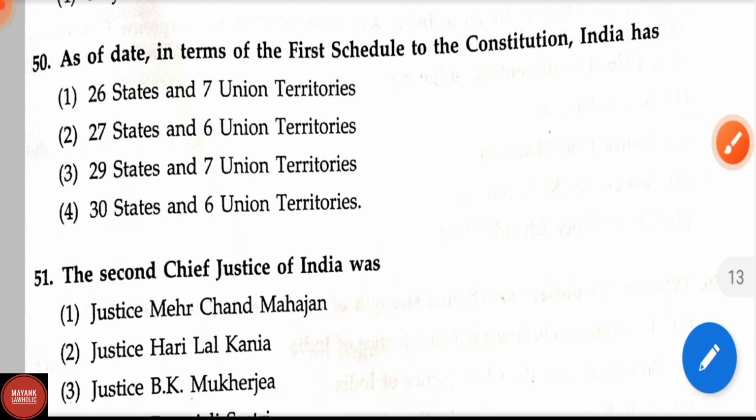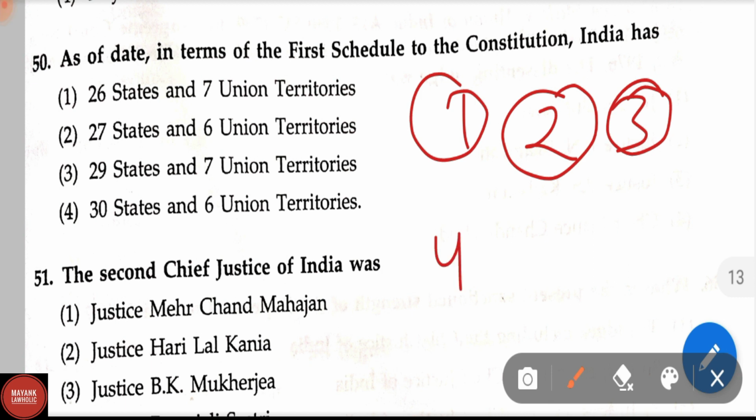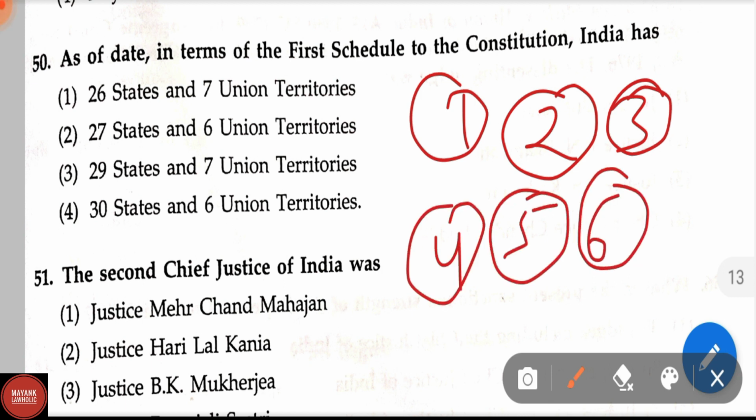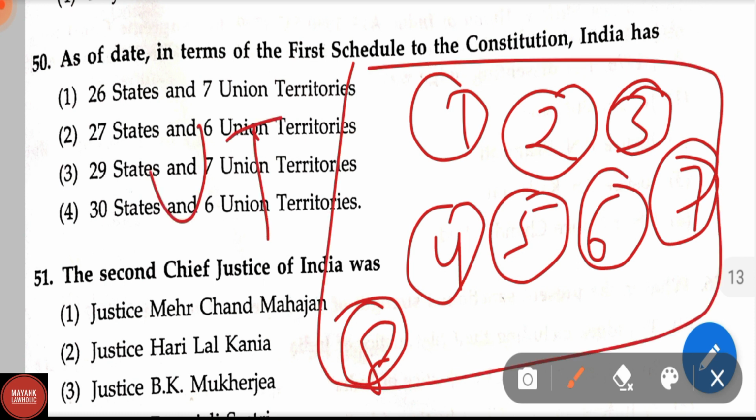Following 8 union territories are Andaman and Nicobar, Dadra and Nagar Haveli and Daman and Diu, 3rd Jammu and Kashmir, 4th Lakshadweep, 5th Chandigarh, 6th Delhi National Capital Territory region, 7th Ladakh and 8th Puducherry. Therefore total 8 UTs and total 28 states are there in India.